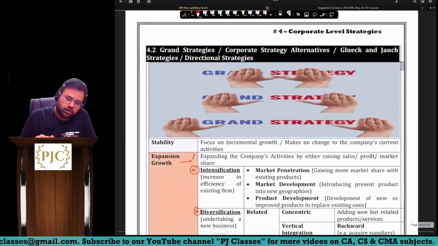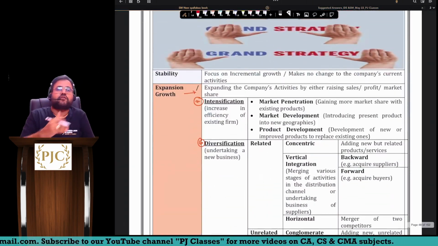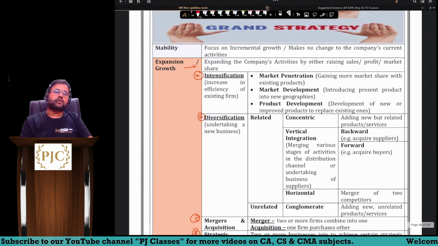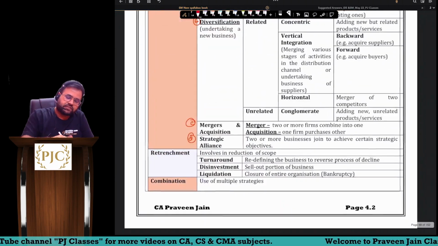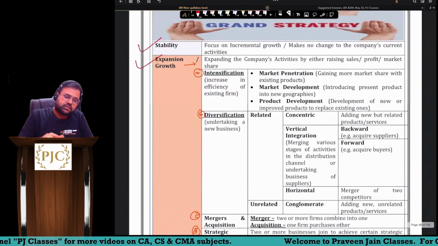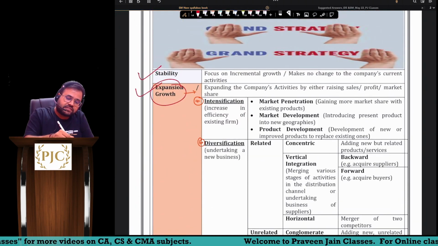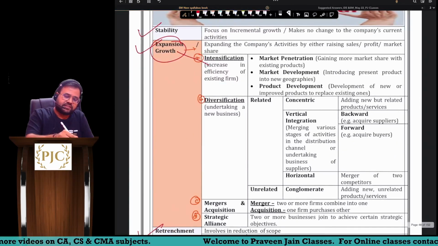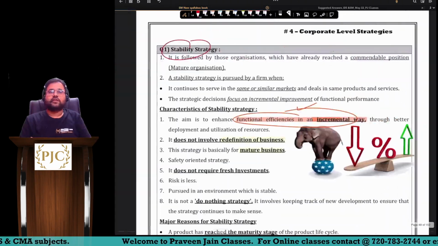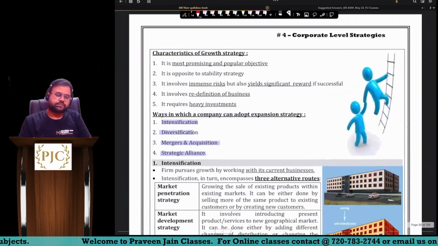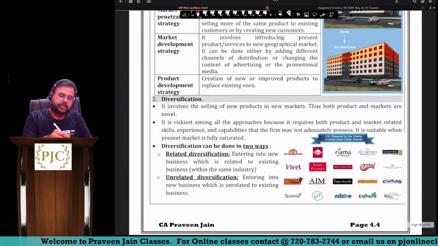If you can recall, we have 4 ways of corporate strategies: stability, expansion, retrenchment, combination. Expansion is possible by intensification, by diversification, by mergers, and by strategic alliance. So here our focus is on expansion by diversification.